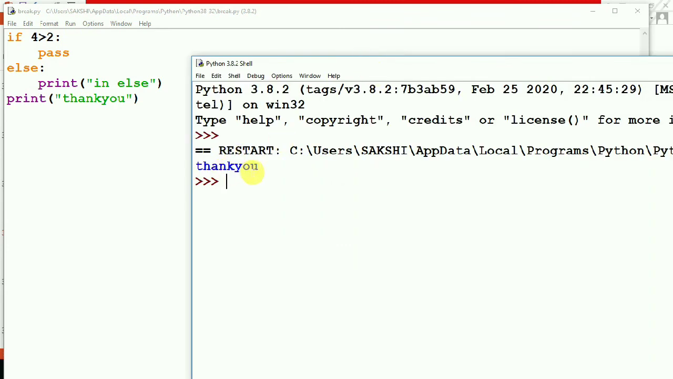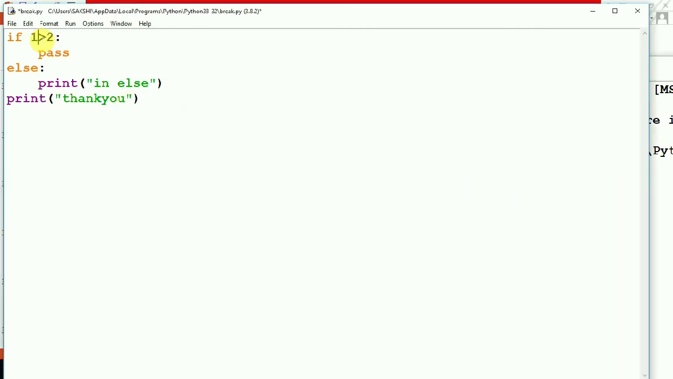So here you can see the output, only thank you has come. Thank you will come even if the if part is correct or else part is correct. But in this case, there was nothing in the body of the if statement. That is why nothing has come for that statement, and only the last print statement thank you has come. Now let us check if this if condition becomes false, if this value is not greater than 2, then what will happen? 1 greater than 2, condition is false. So will it go to this path? No, it will go to the else part and print in else, and at the last it will print thank you. Let us run the program and check what is the output.